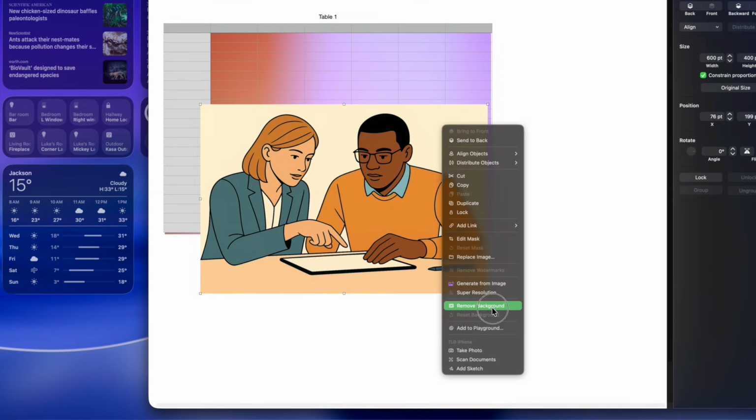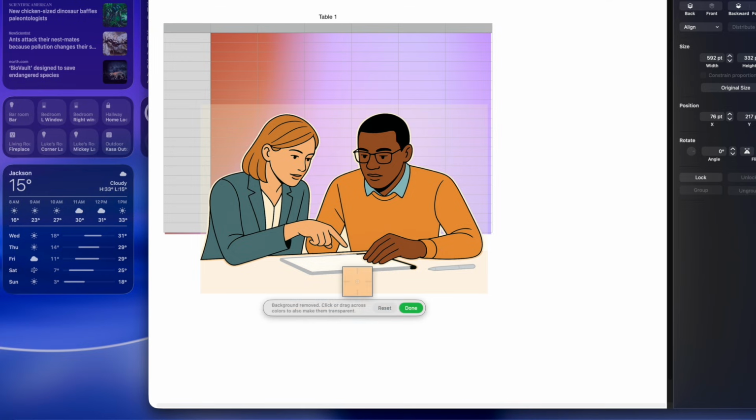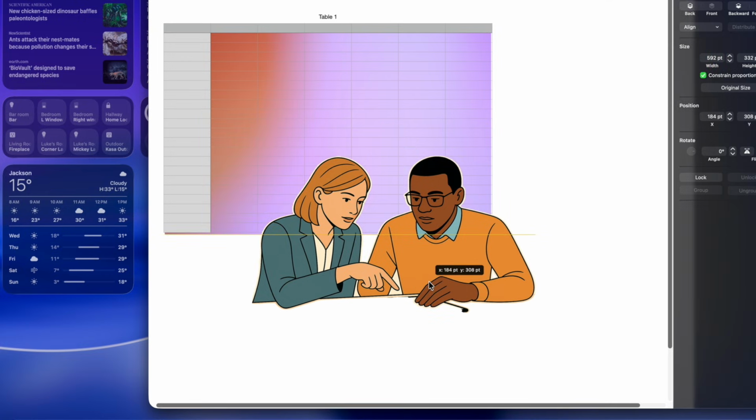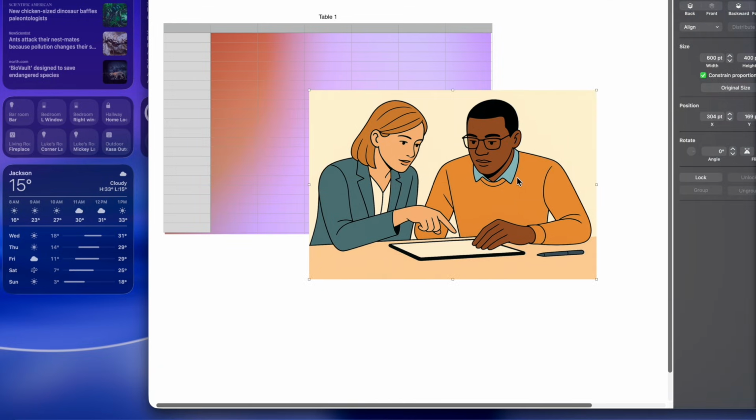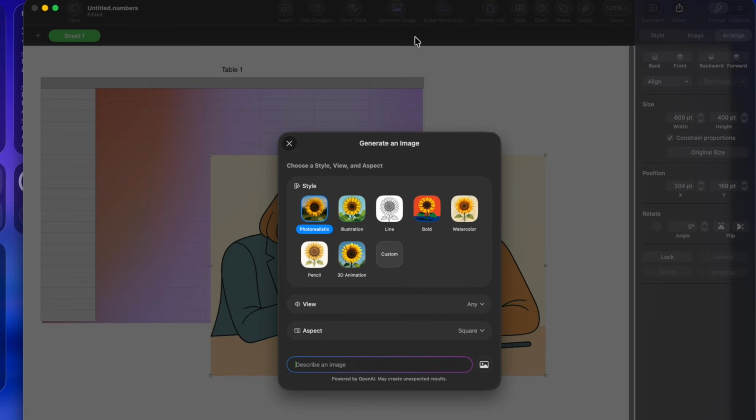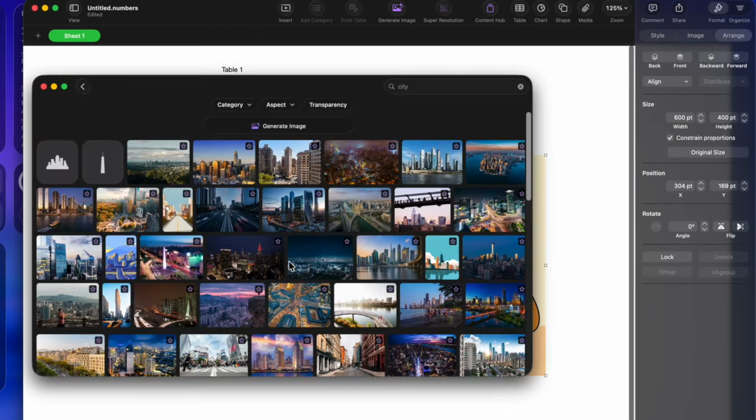There's a remove background feature built right here, and as you can see, it took care of that pretty well, but it got rid of the stuff down here, so that didn't really work out that great either. So that's my point, is that this is not a fine-tuned application yet, but you can see that the generate image button is what we just went through over here with the content hub over here.